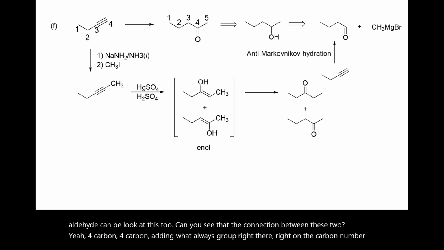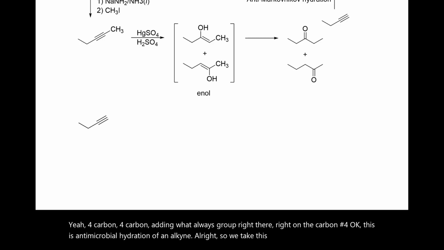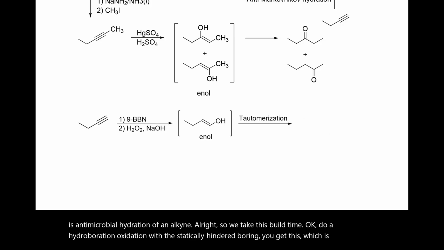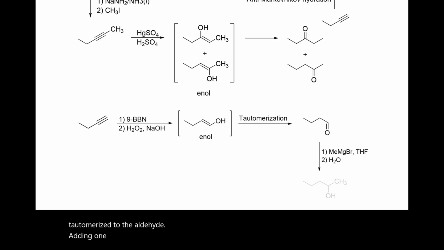This is anti-Markovnikov hydration of an alkyne. So we take this butyne, do hydroboration oxidation with the sterically hindered borane. You get this enol, which automatically tautomerizes to the aldehyde. Adding 1 carbon, a Grignard reaction, you get this, almost there. Pick your own oxidizing reagent, anything works here.